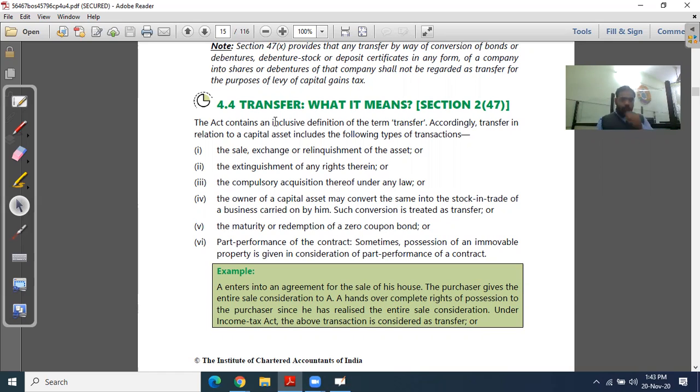Now we come to the next point: how to identify whether the gain is long-term capital gain or short-term capital gain. I want to teach you the capital gain with the chart of the asset. Let me show you the chart of the asset.